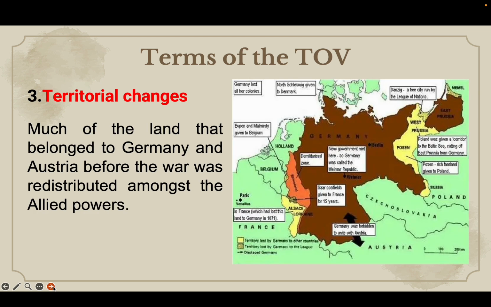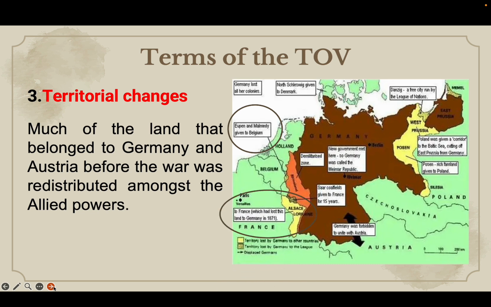Germany also had to give up some valuable territories to its neighboring countries. All right, one of it was actually Eupen and Malmedy. These were territories belonging to Germany that was given up to Belgium.